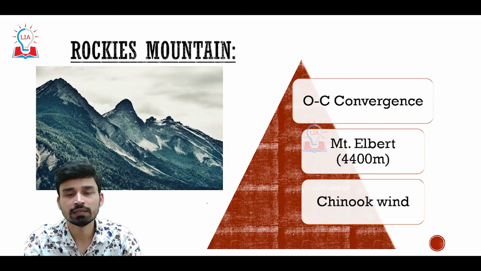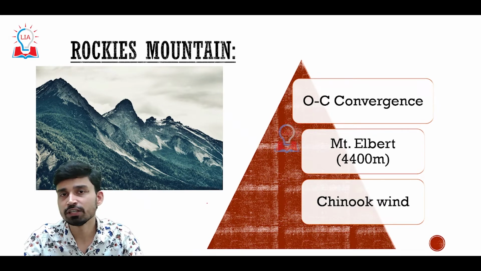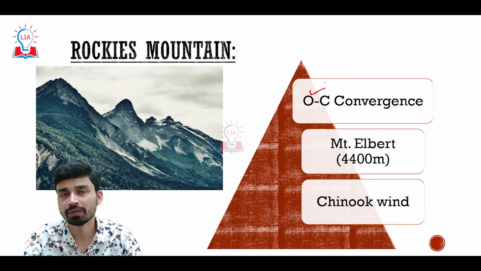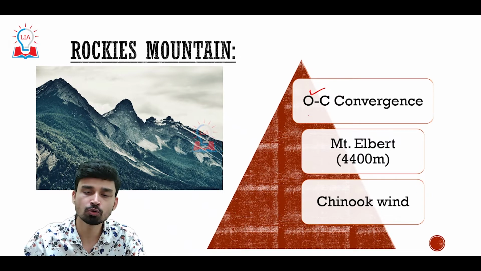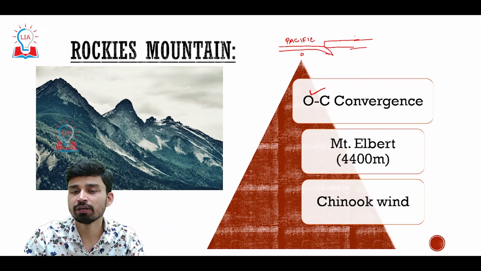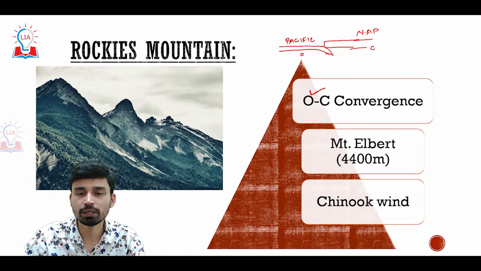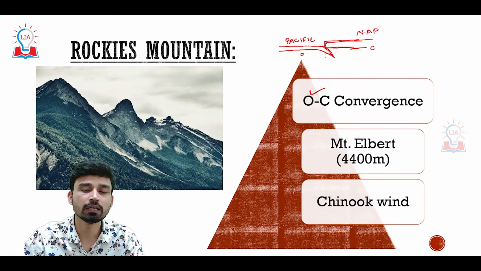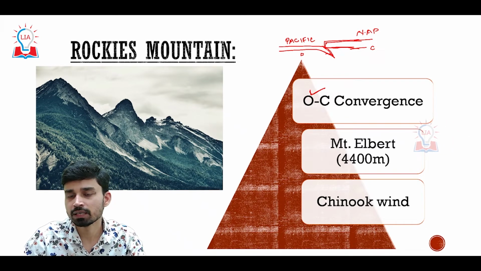Apart from this, the process by which the mountain range is supposed to have originated, in terms of plate tectonics, is referred to as ocean-continent convergence. So what actually happened, if you look at the plate movement around the Rockies, is that on the westward side we have the Pacific plate, which is a type of oceanic plate, and on the eastward side we have the North American plate, an example of a continental plate. So when the Pacific oceanic plate converged and collided with the North American continental plate, due to it being heavier, it subducted inside the mantle.